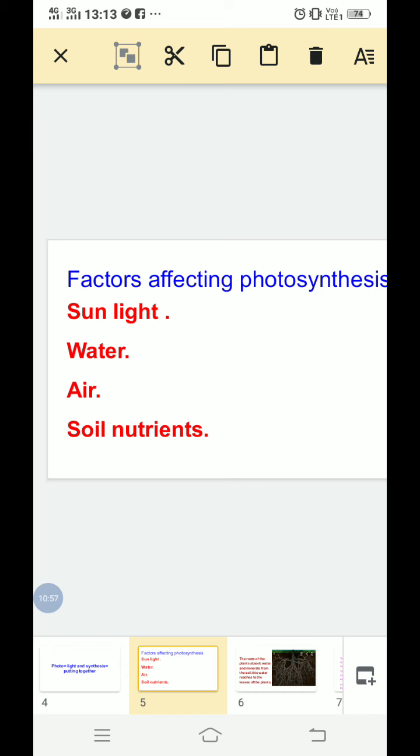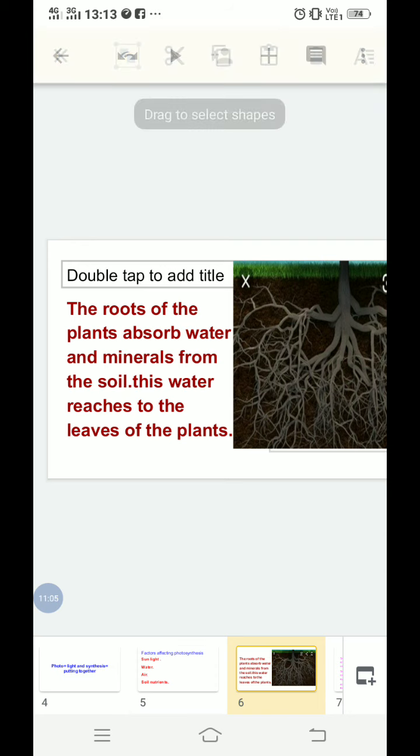So we will discuss how the plants make their food in the presence of sunlight. Here you can see the roots. Roots are present underground. What function does the root perform in the process of photosynthesis? The roots of the plants absorb the water and minerals from the soil.